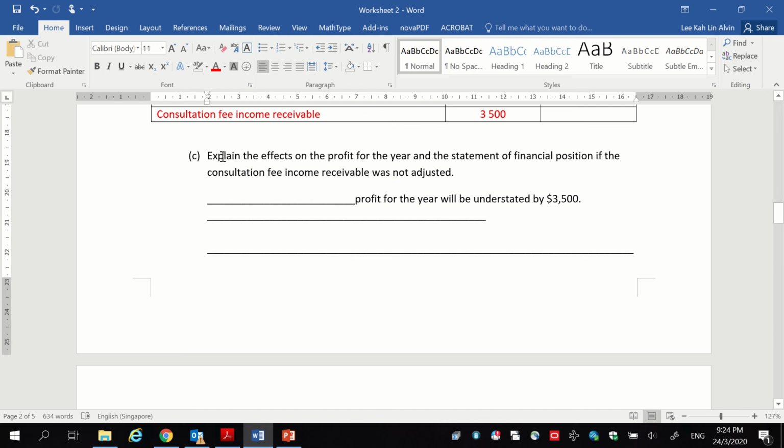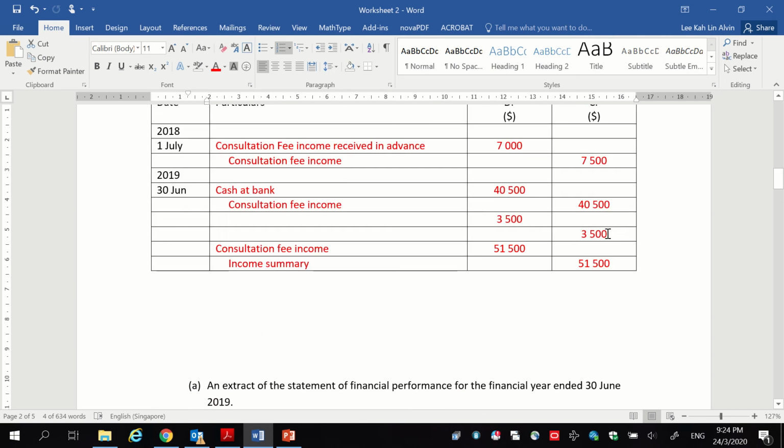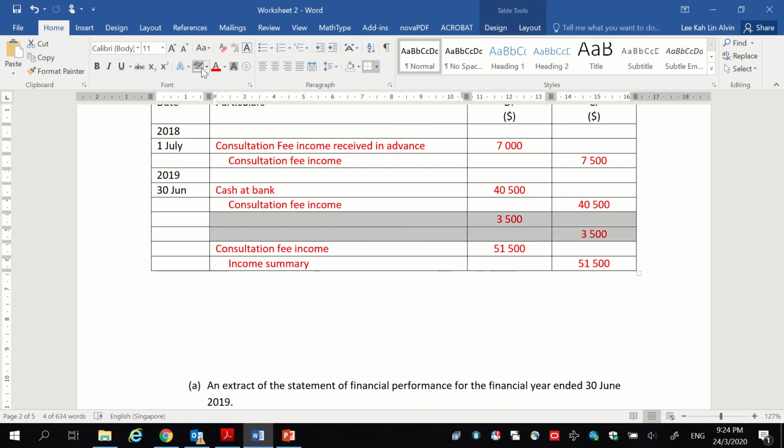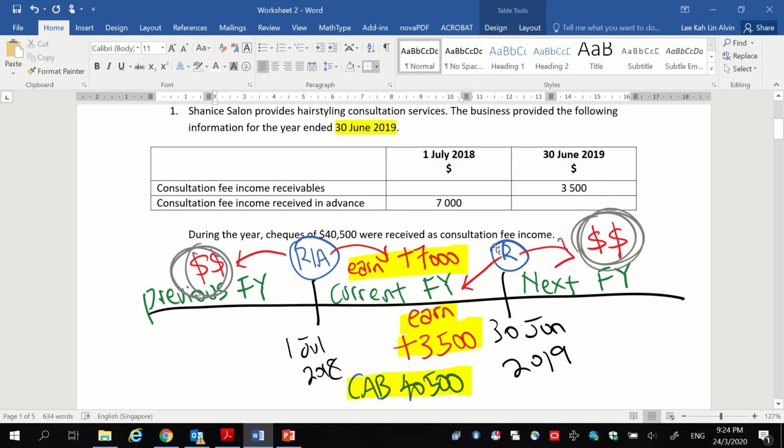Now they also want you to explain the effects on the statement of financial position, which is this. Do you understand, if you do not adjust these entries at all, if it's not there at all, you will not have any account at the end of the year. It is as if, back to the timeline, this account over here is not there at all.